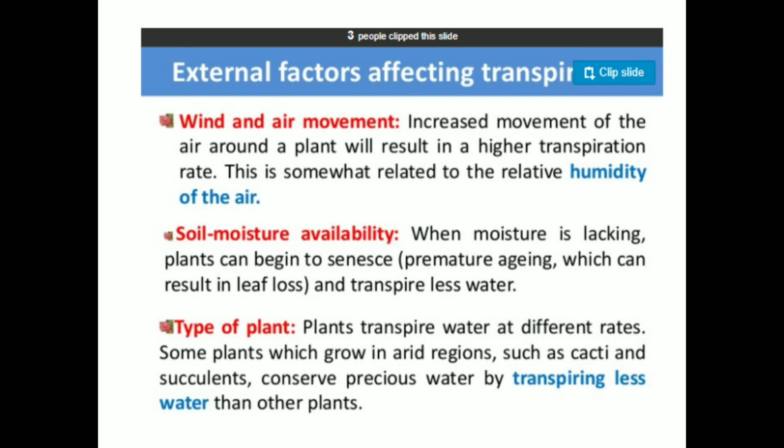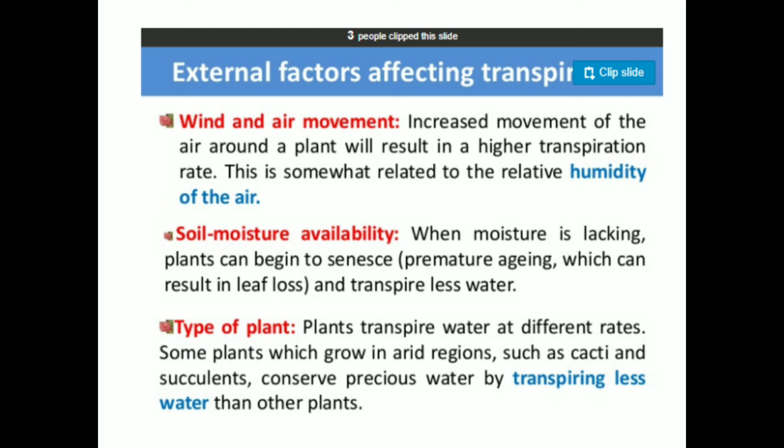Then wind and air movement. Increased movement of the air around the plants will result in a higher rate of transpiration. Soil moisture availability: when moisture is lacking, plants can begin to senesce, premature aging, and transpire less water. Type of plant: plants transpire water at different rates. Some plants which grow in arid regions, meaning desert regions, like cactus, aloe vera, and some succulent plants, conserve precious water by transpiring less water from the plant body.